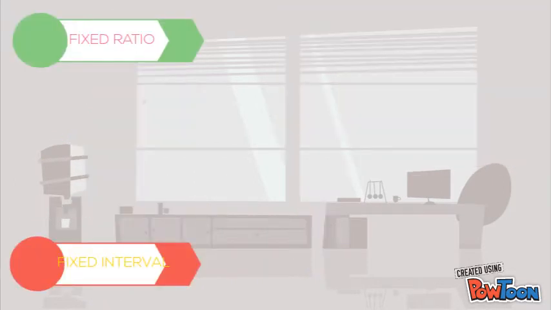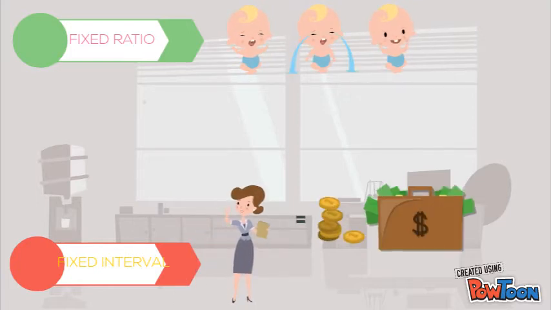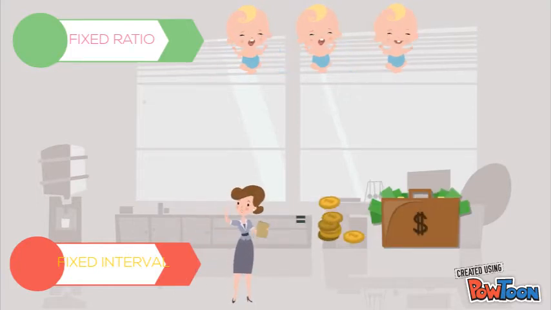There are 2 types of schedules, fixed ratio and fixed interval. A fixed ratio schedule refers to applying the reinforcement after a specific number of behaviors, and applying the reinforcer after a specific amount of time is referred to as a fixed interval schedule.